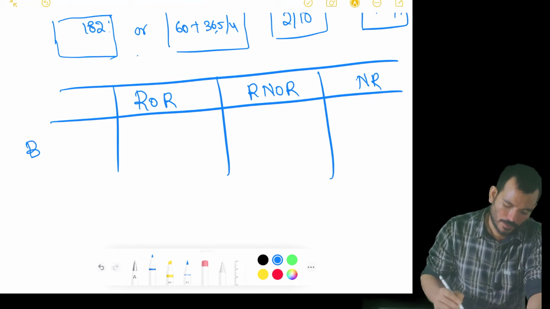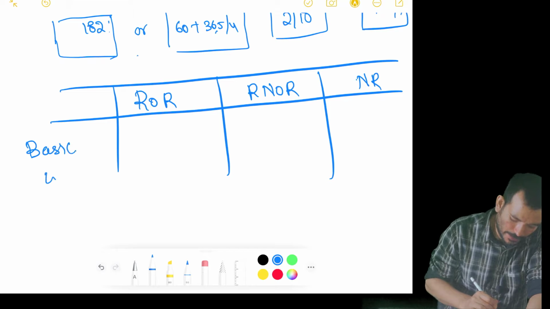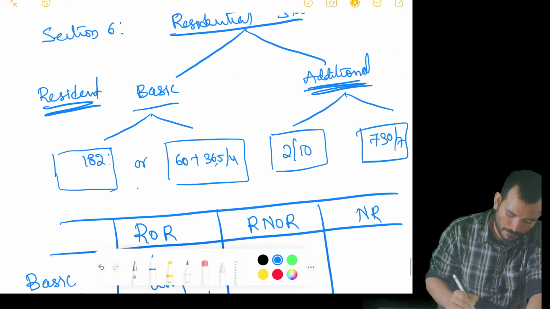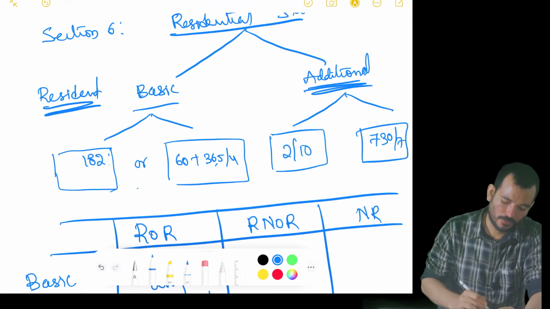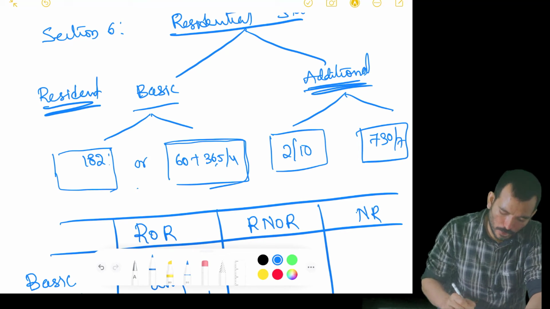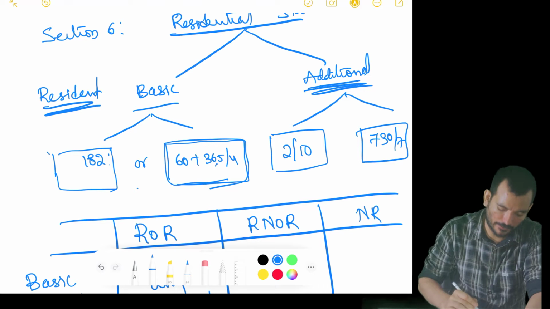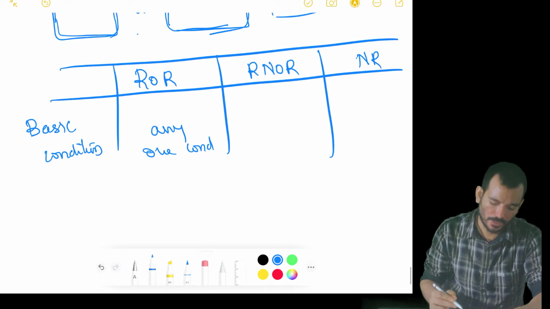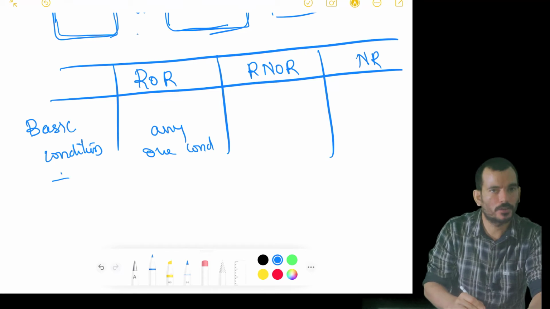Right? When it comes to basic conditions, he has to satisfy any one condition. There are 2 conditions, right? The 182 days condition, and the second one is the second condition. Both put together form a single condition. Don't get confused here. So you have to satisfy either of the 2 conditions in order to be a resident and ordinary resident.